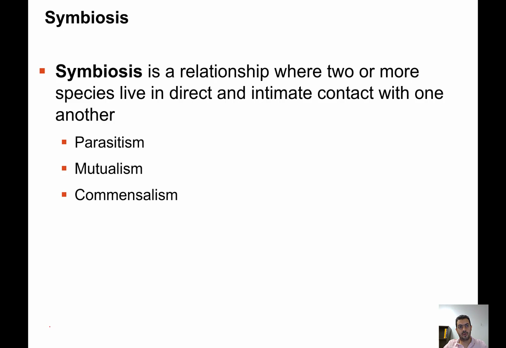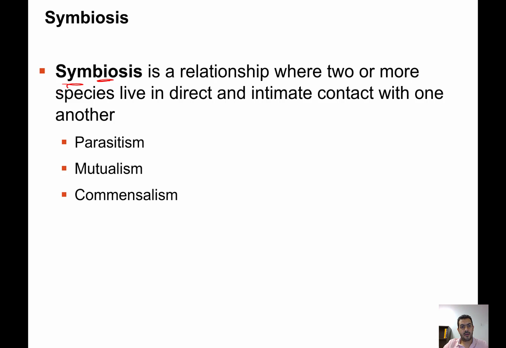So moving on to the next type of interaction, we have symbiosis. Symbiosis comes from the word symb, meaning together, and biosis, meaning living. So here two organisms are living together in an intimate or direct contact.